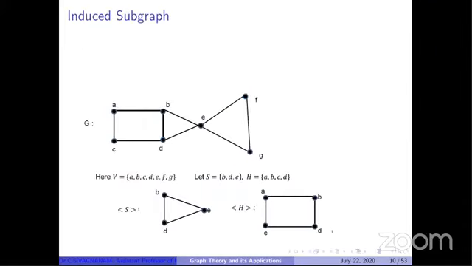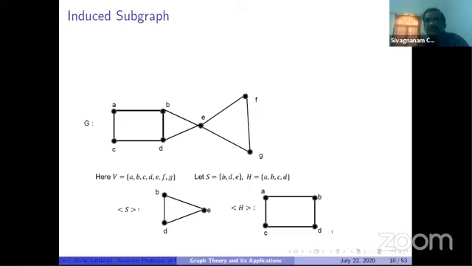Now think about the induced subgraph. For a subgraph, before that we need a graph. So I'm considering this is a graph G, containing 7 vertices.